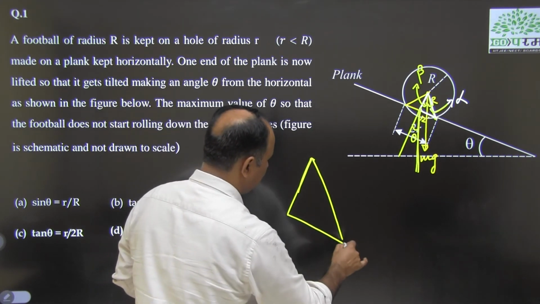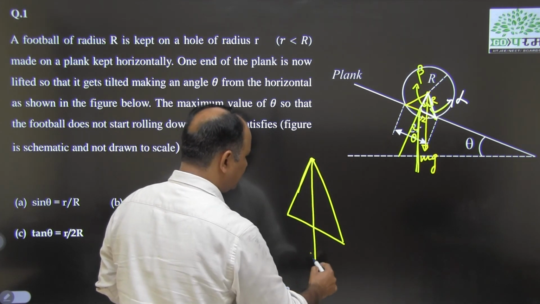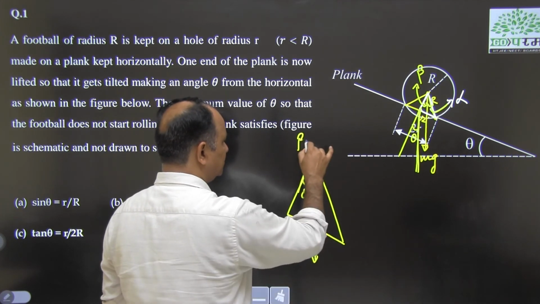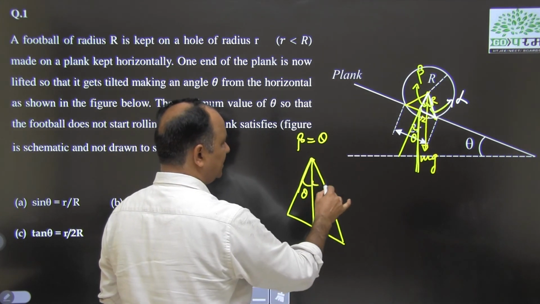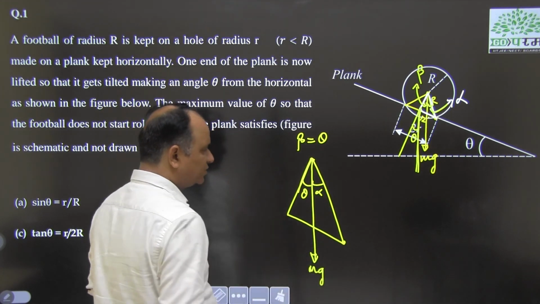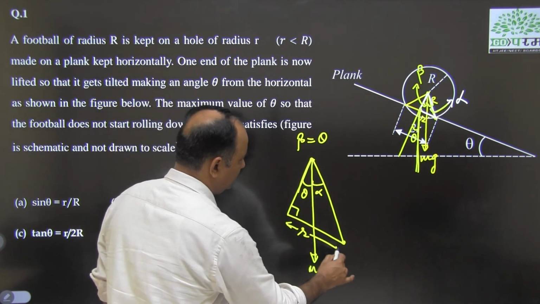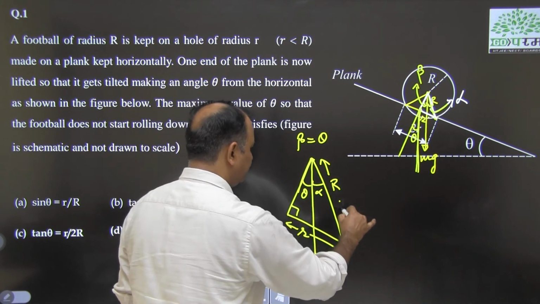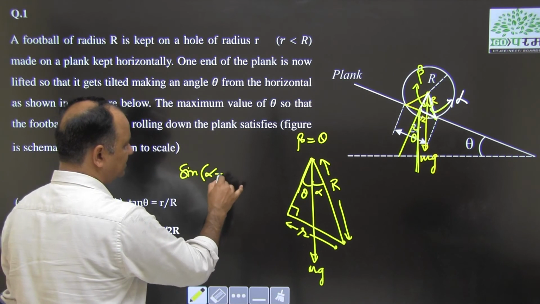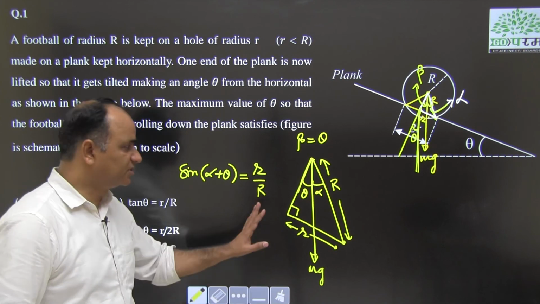So, this is a triangle, and I have a vertical line, that is the line of the weight force. This angle is theta, since beta is equal to theta as I have proved, and this angle is alpha. This is the point of contact, this is the weight force. What is going to happen now? This is a right angle triangle, this distance is r and this is the radius of the football. Now, sine of alpha plus theta is equal to perpendicular by hypotenuse, right. So, this is the situation.